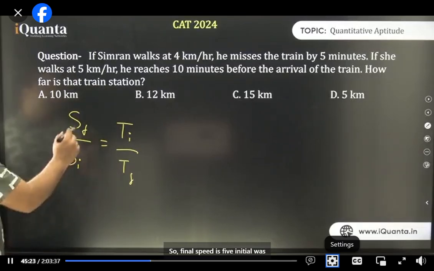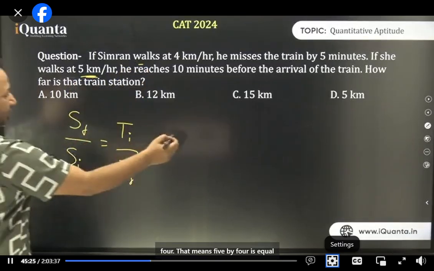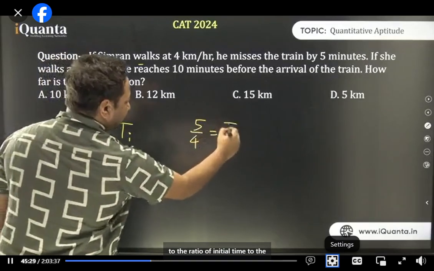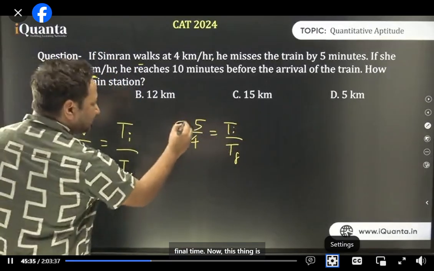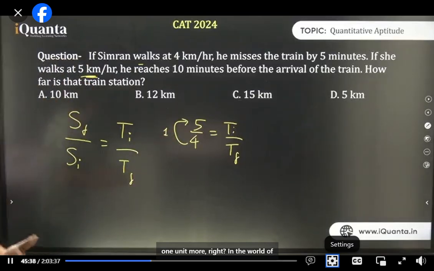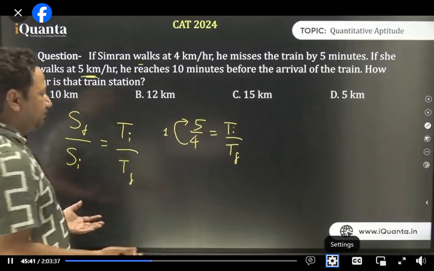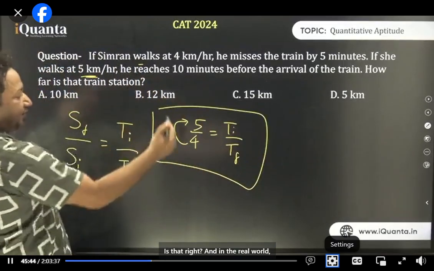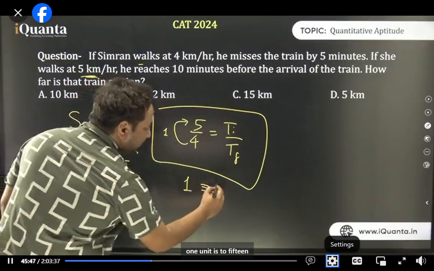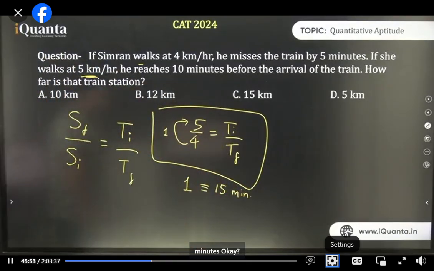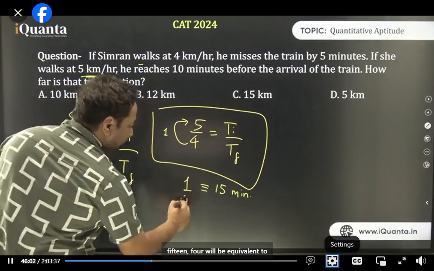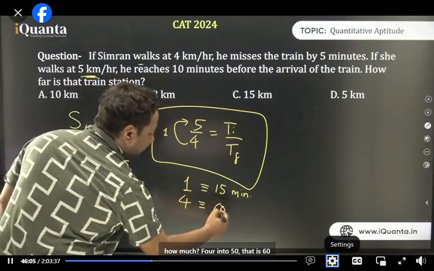Okay. So final speed is 5, initial was 4. That means 5 by 4 is equal to the ratio of initial time to the final time. Now this thing is 1 unit more, right? In the world of ratios, it is 1 unit more. And in the real world, 1 unit is equivalent to 15 minutes. Okay? 1 unit is equal to 15 minutes, isn't it? Not 5, 15. So if 1 is equal to 15, 4 will be equal to how much? 4 into 15, that is 60 minutes.